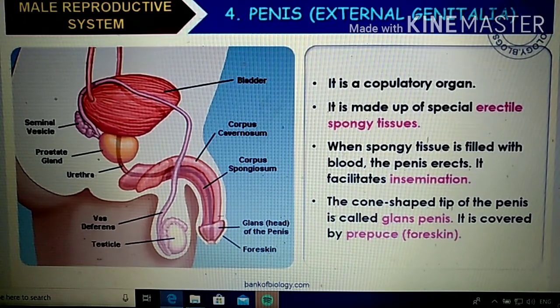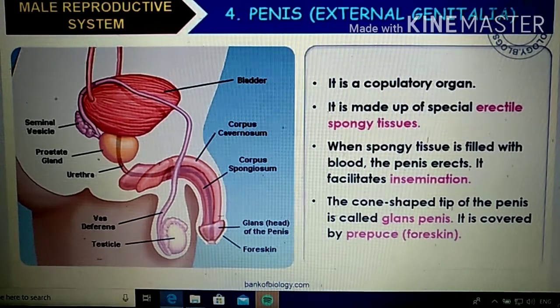And you can see that there is a cone-shaped tip at the penis, and that is the area which we name the glans penis, or the head of the penis. There is a special covering for the glans penis, which is called the foreskin. It's actually protecting that area from any bacterial or other attack, giving protection for the glans penis area, right?